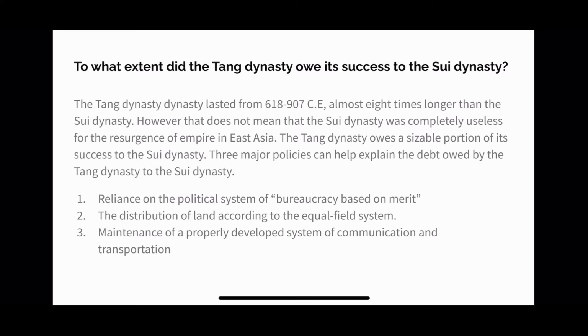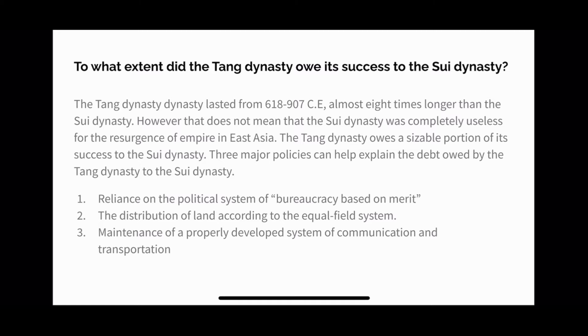The first thing that the Sui dynasty influenced the Tang dynasty in is that they created the foundation for the bureaucracy system that was based on merit rather than aristocracy. This was, of course, a huge step up for the bureaucracy of China because at first, bureaucrats were employed based on nothing else but their social class. This created corruption within the bureaucracy, and it created resentment from those who knew that they could have done a better job than those who could just afford tutors. And there, the bureaucracy of merit was created.